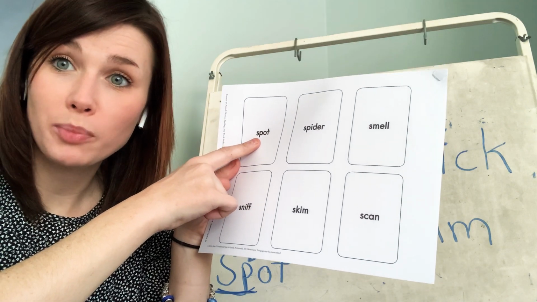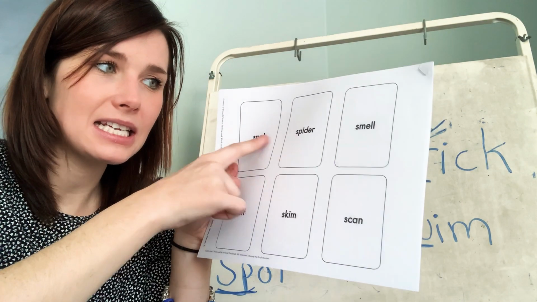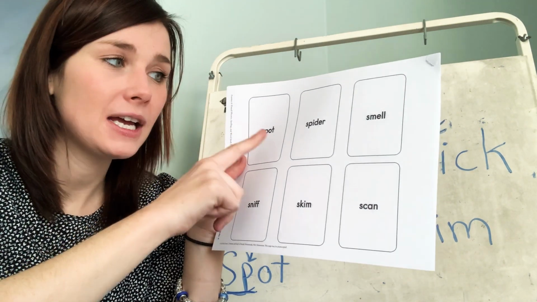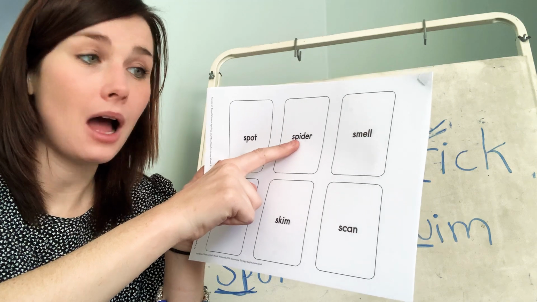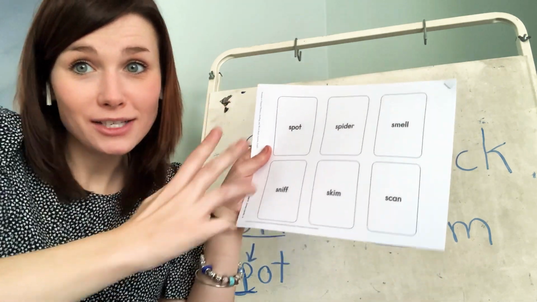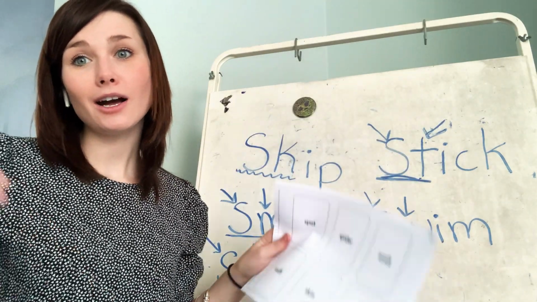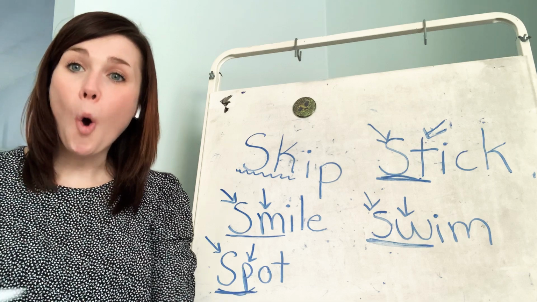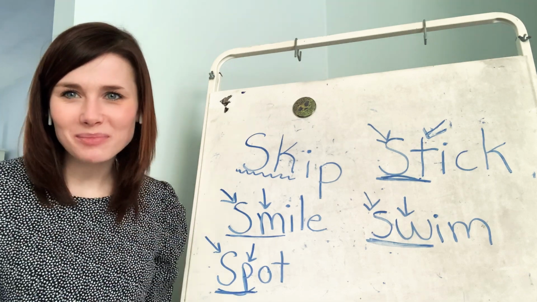Your partner will look to see if they have any words that start with SP. If they have spider, then they will give you the card. If they don't have spider, then guess what? They'll say, go fish.